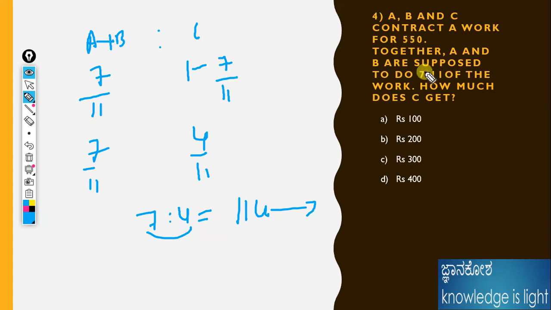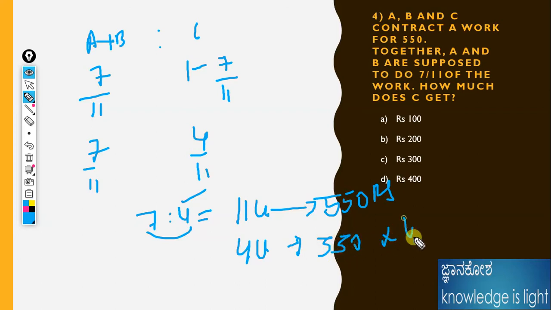The question is asking how much C gets. What is the unit of C here? C is 4 units. Therefore, 4 units means 550 into 4 divided by 11. Therefore, C will get 200 rupees. Like that, we can easily solve the question using this data.